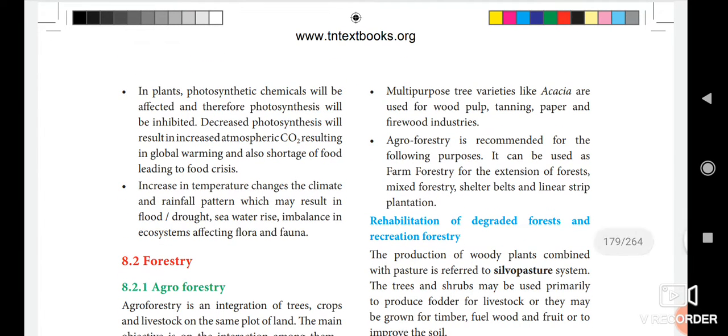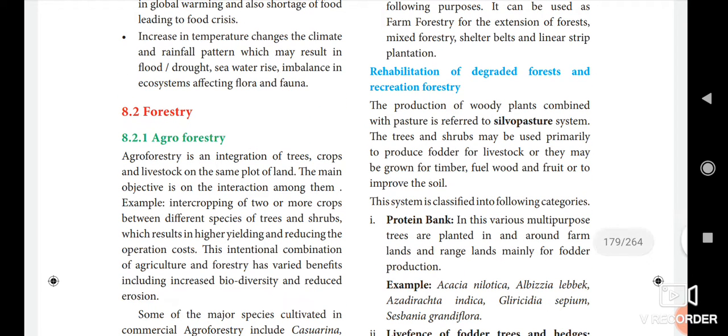Then agroforestry is recommended for the following purposes. It can be used as farm forestry for the extension of forest, mixed forestry, shelter belt and linear strip plantation. So these are the benefits of agroforestry.